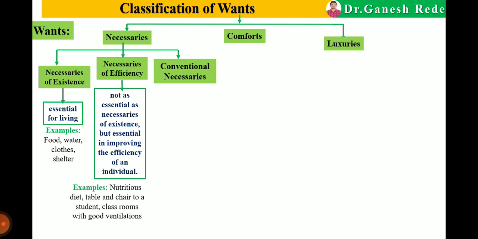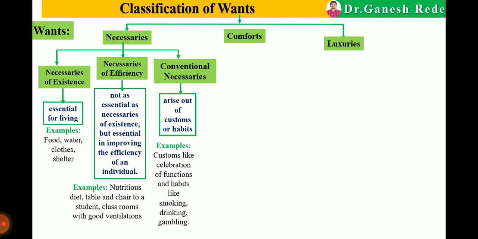Then the last one, conventional necessaries. Suppose we belong to a particular community, we have to follow some traditions, rules and regulations, we have to wear a particular kind of clothes. That is a conventional necessary. A conventional necessary arises out of the customs or habits of human beings. For example, customs like celebration of functions in a particular community, and habits like smoking, drinking, gambling. So these are the conventional necessaries.